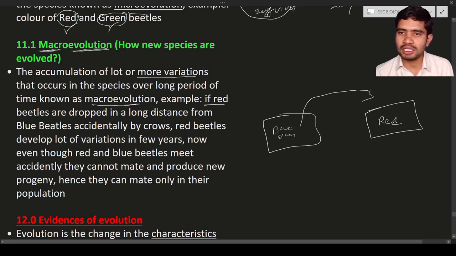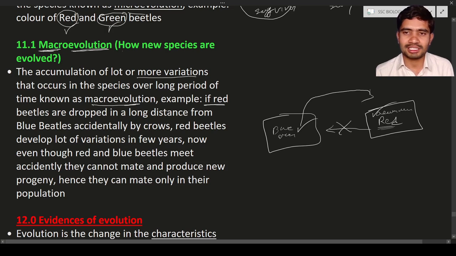So the accumulation of changes is going to take place. It means the accumulations will build in the beetles, so the red beetles will have all such changes, and it is going to evolve to some extent. Let us consider that accidentally the red beetles meet the blue or green beetles. Now what will happen? Do they meet and reproduce? No. Why? Because there is a large amount of accumulated change. So many changes are there in the red beetles that it is completely a type of other species, and the others also are completely another species.